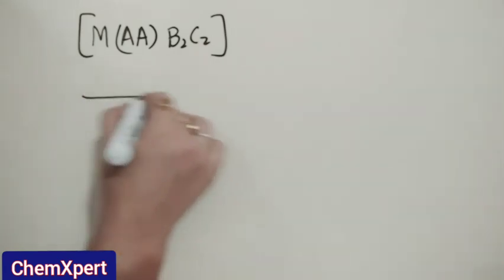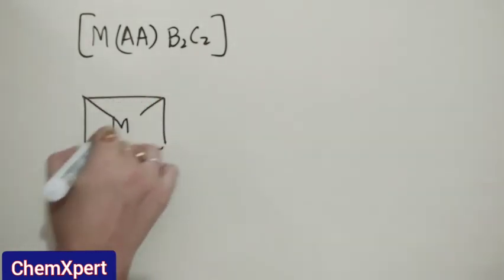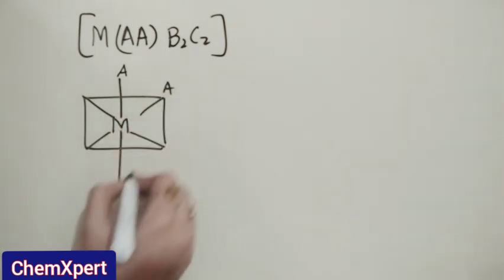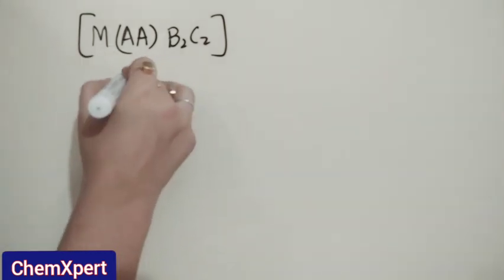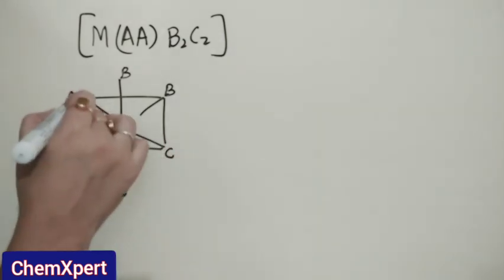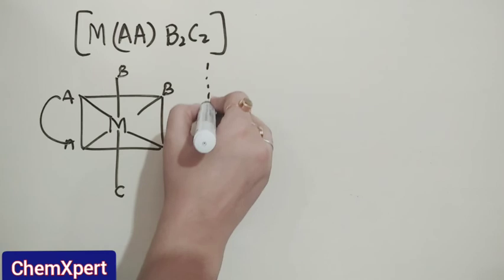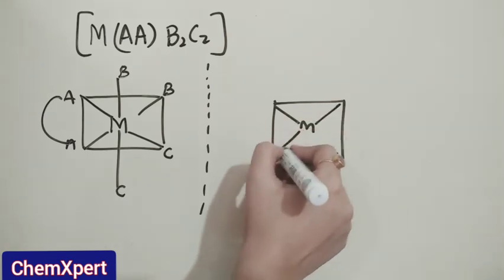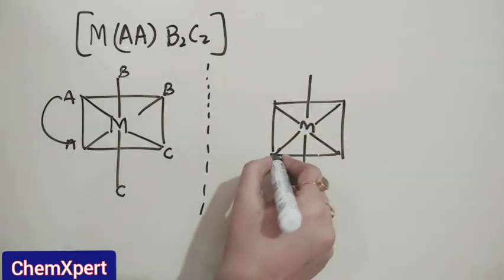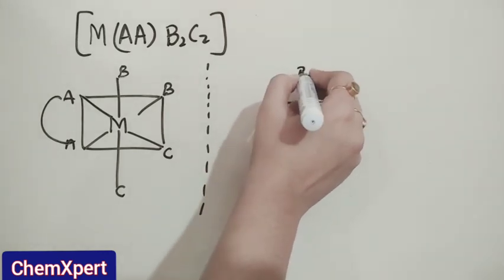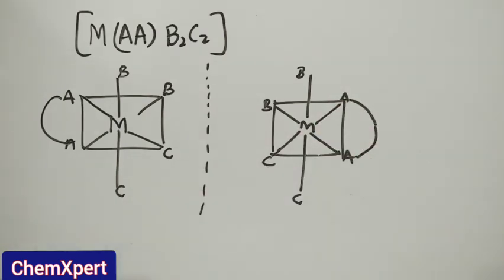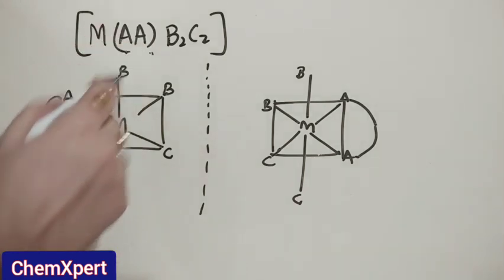So if we take such kind of arrangement, so this is the optical isomer of this type, where one ligand is the bidentate similar ligand.